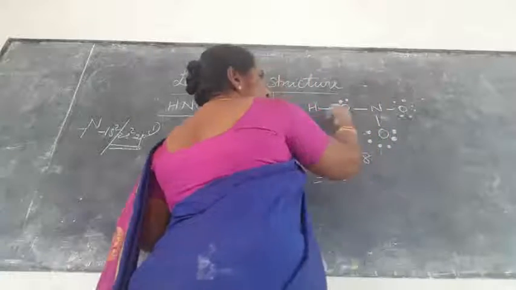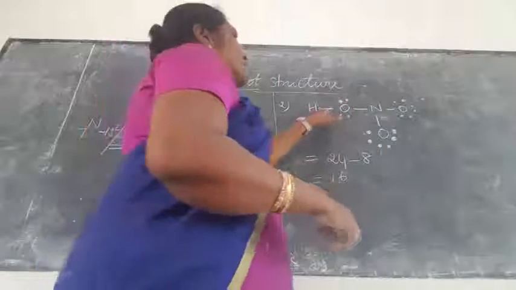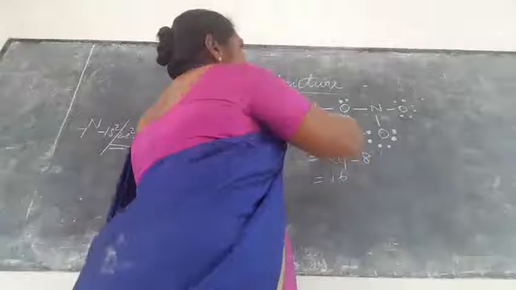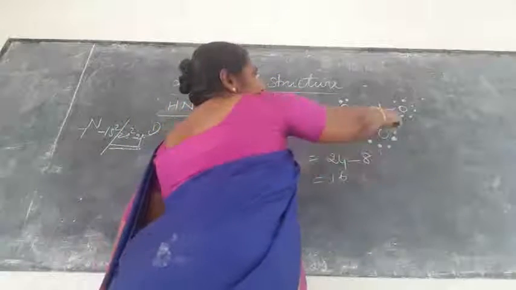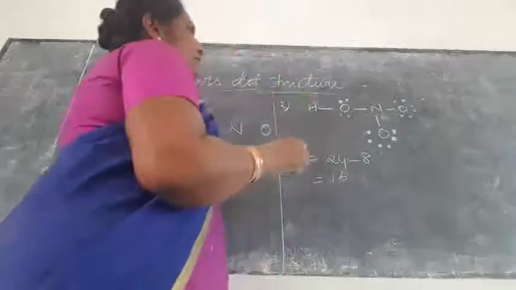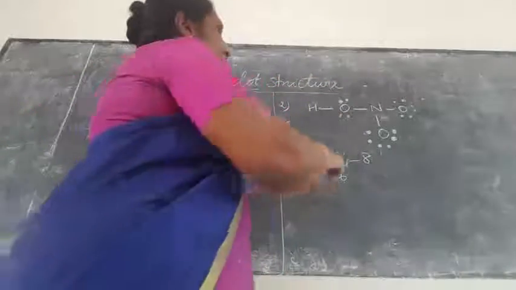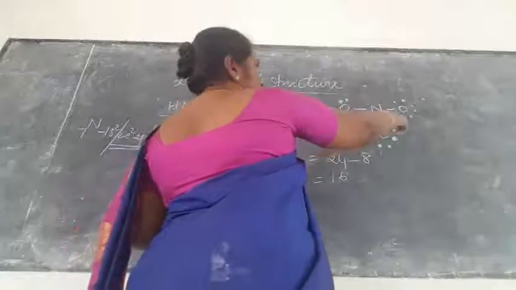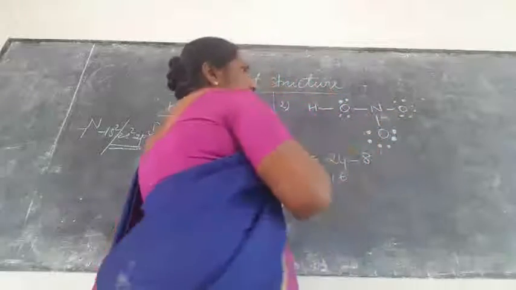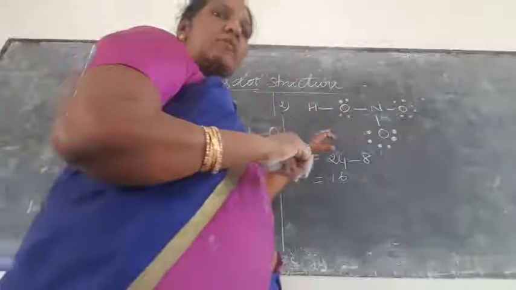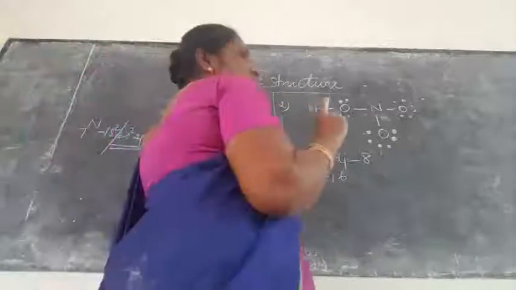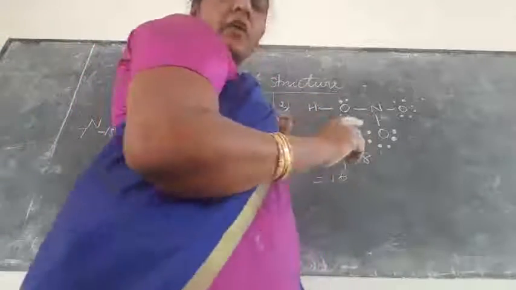So here remaining 6 electrons. Here 2 electrons will be shared, so 1 electron to 1 electron, it will be sharing here. So here that is 6 electrons, here 6 electrons. Totally now how many electrons? Now you check it. Totally 16 electrons distributed. So 6 and 6 is 12, 12 plus 4 is 16. Now again you will check with the bond: 8 electrons. So each atom now has an octet configuration.